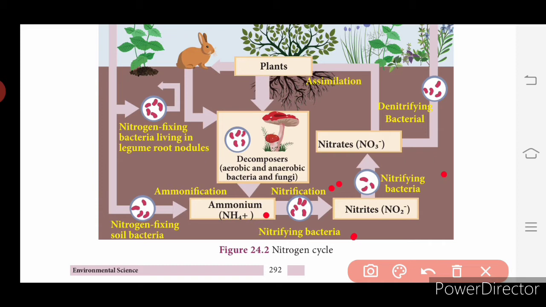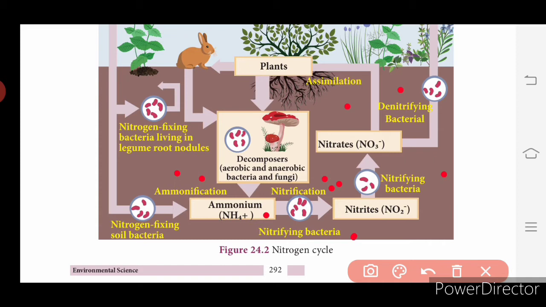So what topics have we covered so far? Nitrogen fixation, nitrogen assimilation, ammonification, nitrification, and then denitrification. What is denitrification? Free living soil bacteria such as Pseudomonas reduce nitrate ions of soil into gaseous nitrogen, which enters the atmosphere.